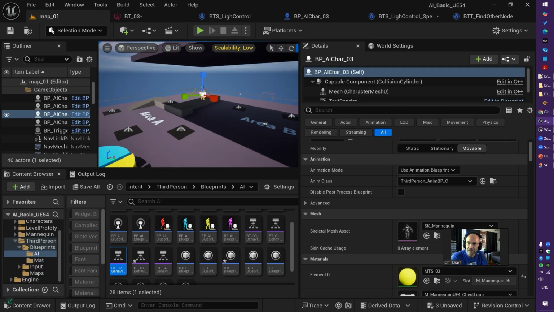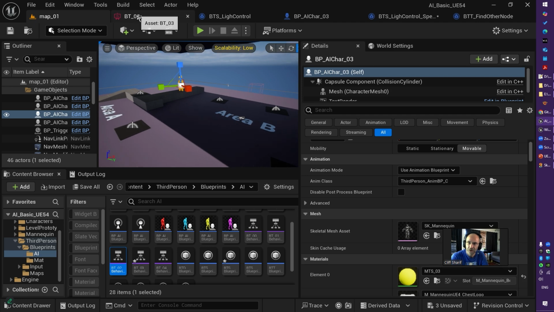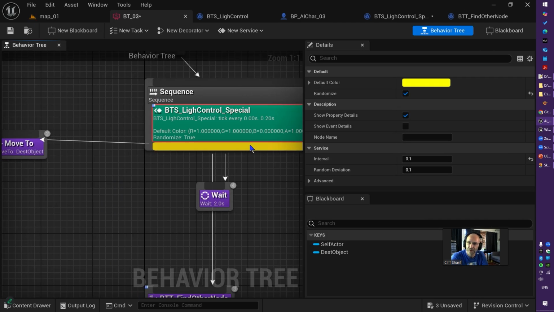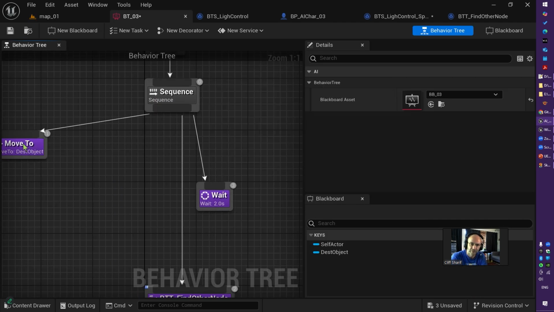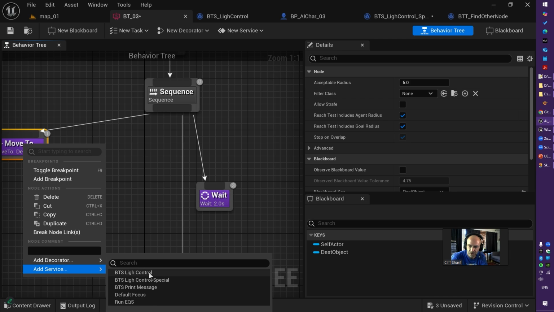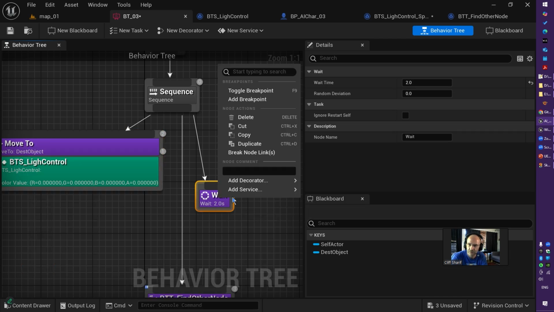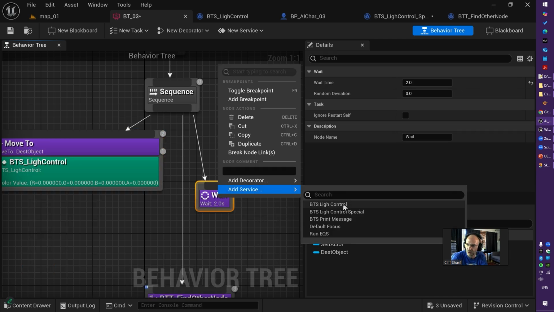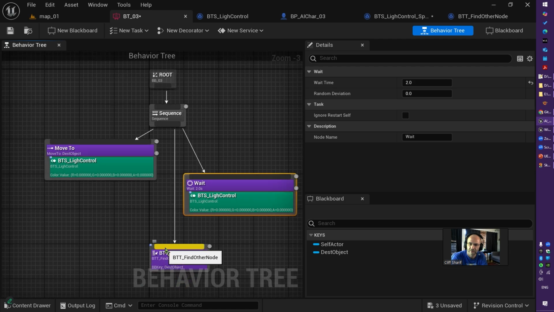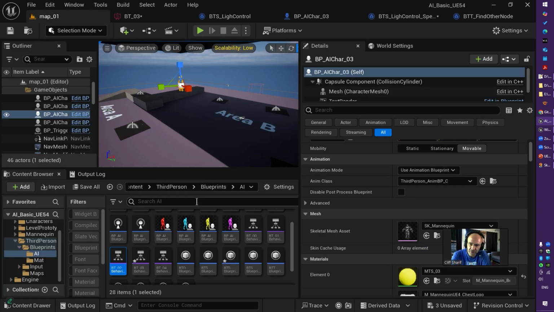Be very, very careful when you have AI service running. I have an AI service to change the light color. I have an AI service to change the light color here. Perfect. You don't need to run any extra code with your character.